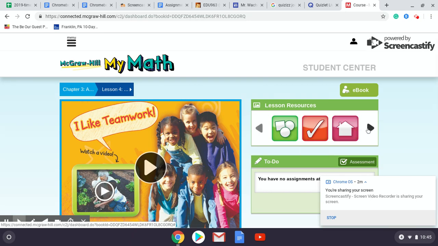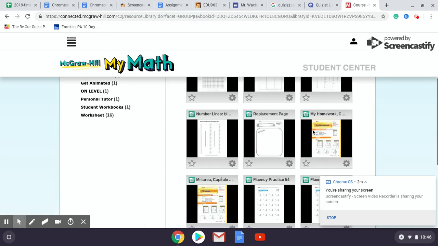The next tab is eHelp. I don't use that very often. You can look through that if you'd like, but I didn't find it much help. Worksheets is important. This tab here with the sheet on it, if you click that, it'll pull up all the work we did that day.